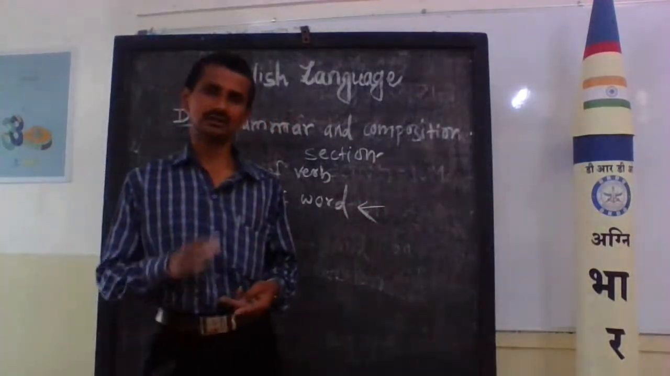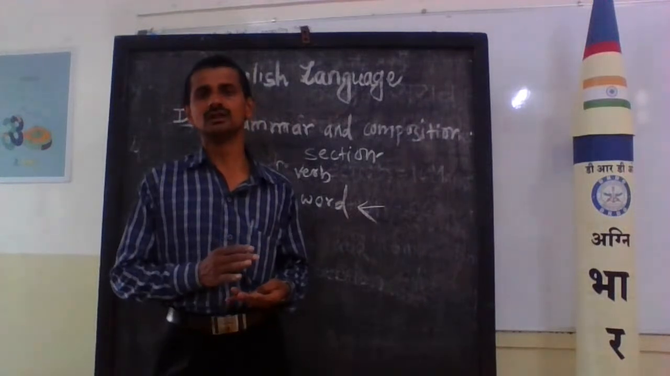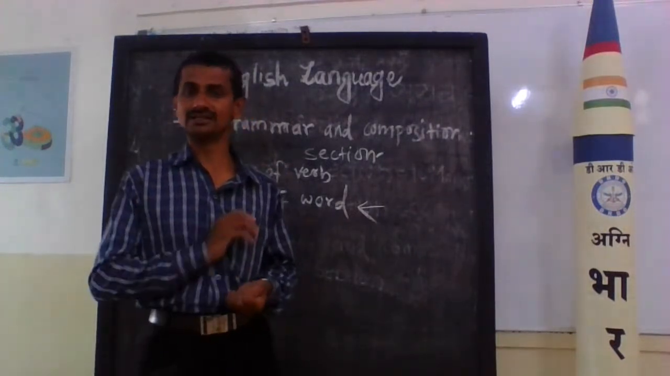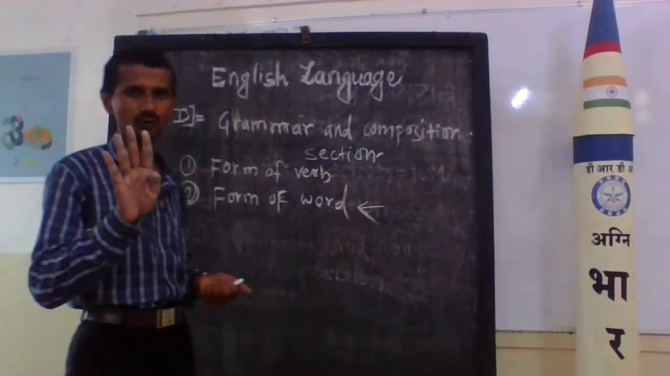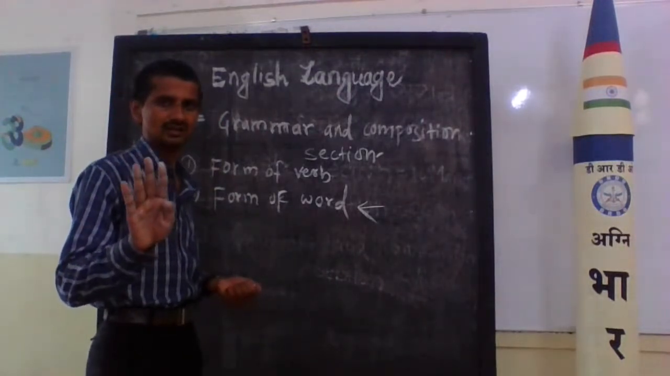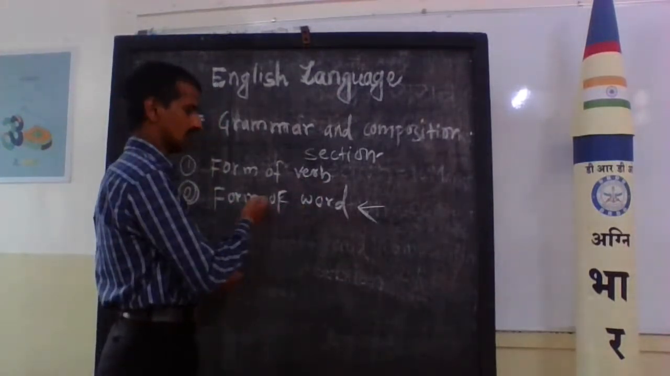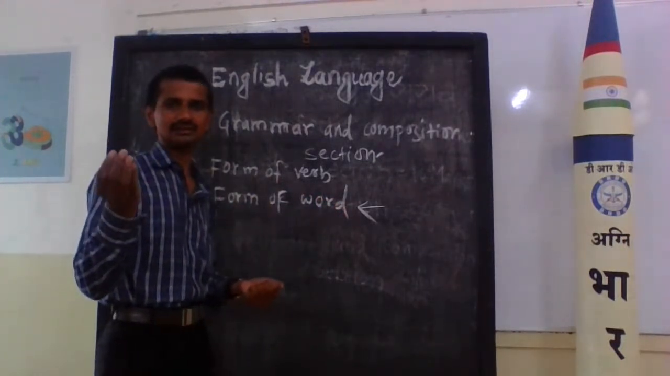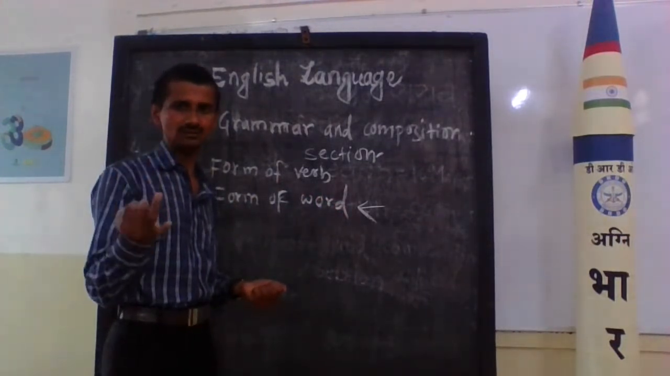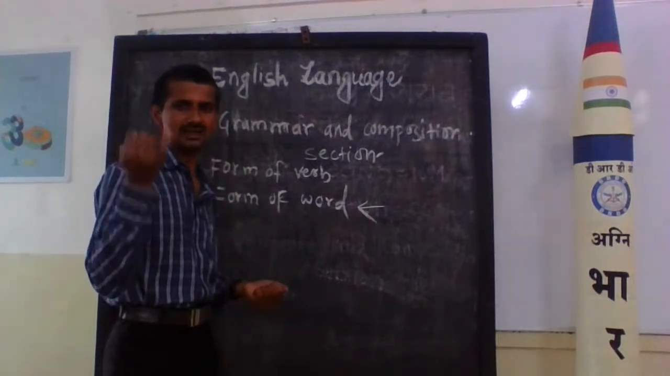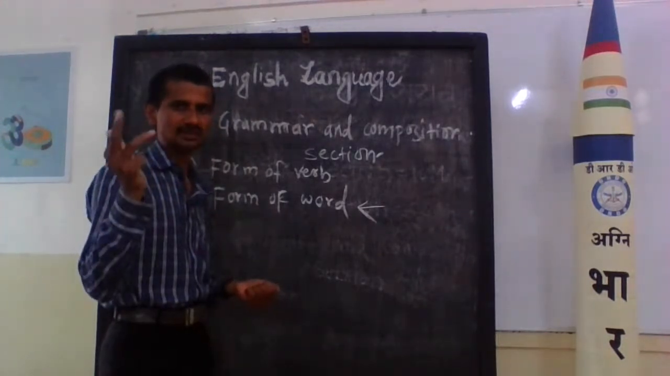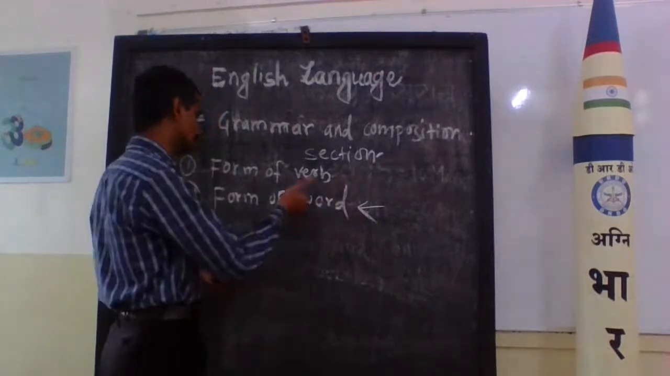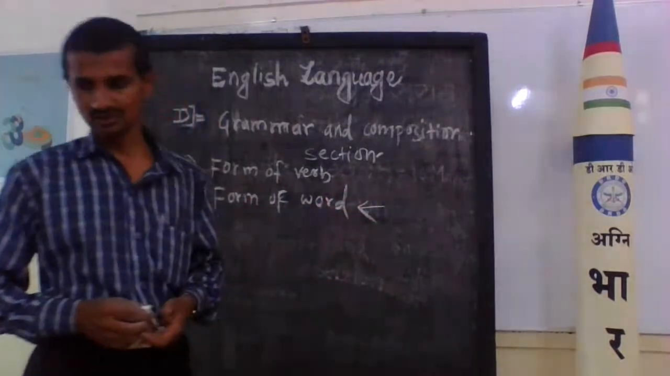The first one, noun. Second one is verb. Third one is adverb, and the last one is adjective. These four parts of speech are connected to this section, the form of the word.